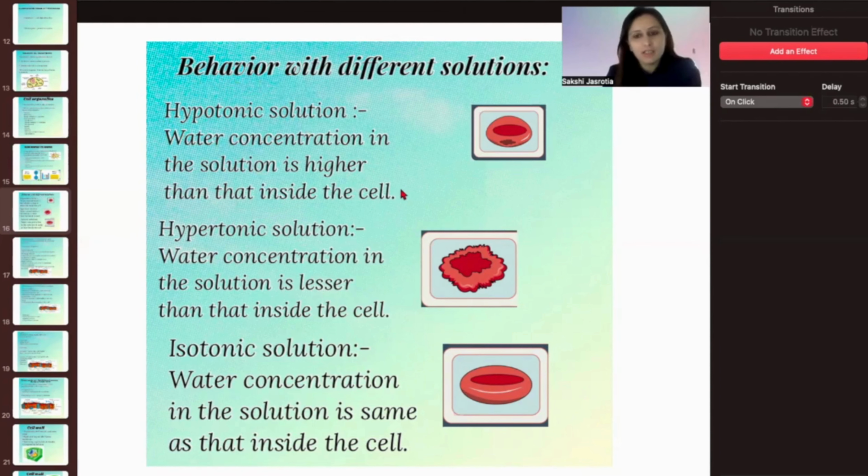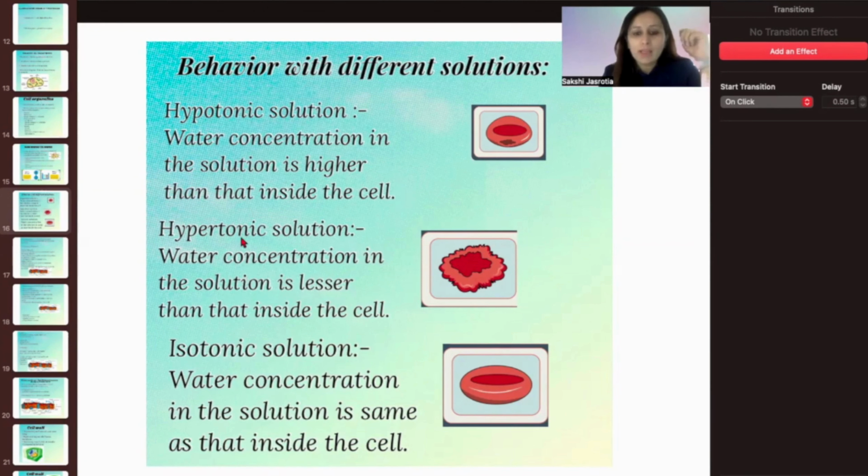So the concentration inside the cell is less and outside it is more. We know it always moves from the area of higher concentration to the lower concentration. So the water will move inside the cell and the cell will start swelling up because of the imbibition of water. This happens in the hypotonic solution.